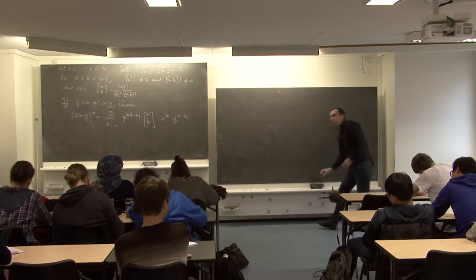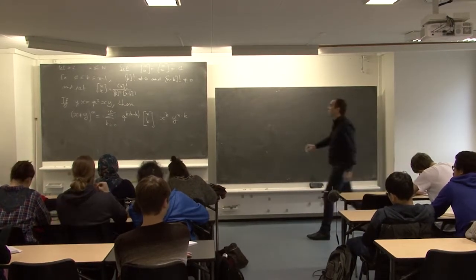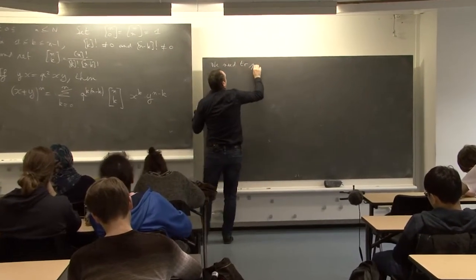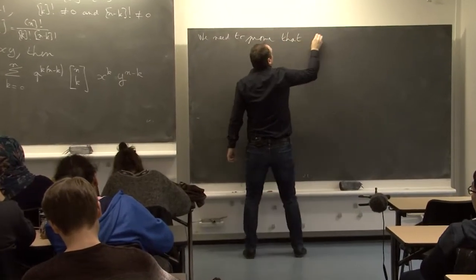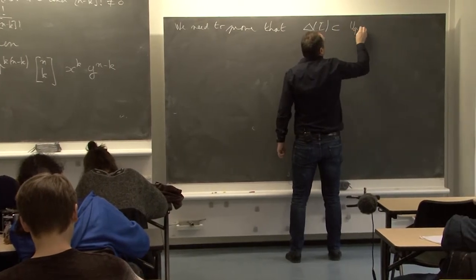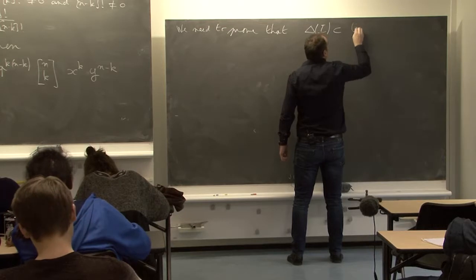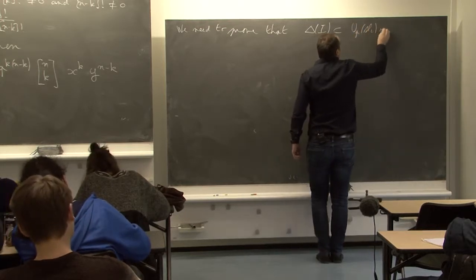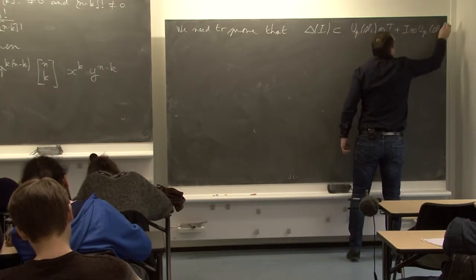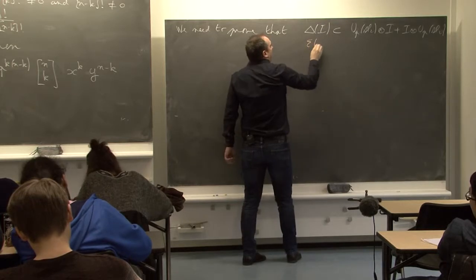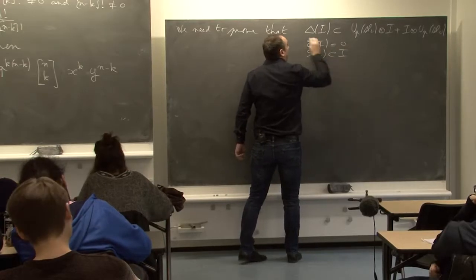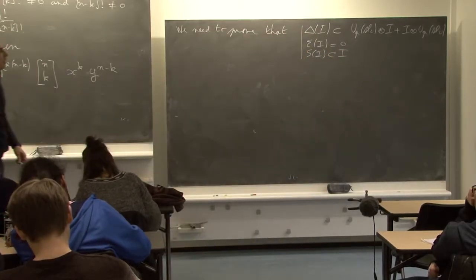So what do we need to prove by definition? We need to prove that delta of I is included in I tensor UqSL2 plus UqSL2 tensor I, that epsilon of I is just 0, and that S of I is included in I, so that the quotient is a Hopf algebra.